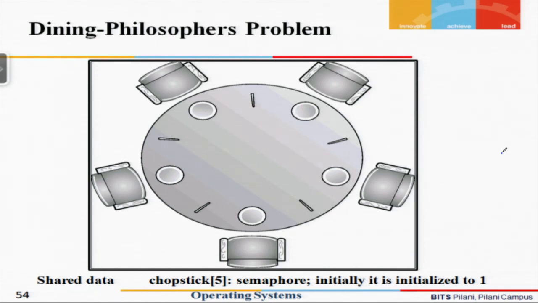So a philosopher is thinking, suddenly he feels hungry, so he starts eating, and the condition for him to be able to eat is that he requires 2 forks.